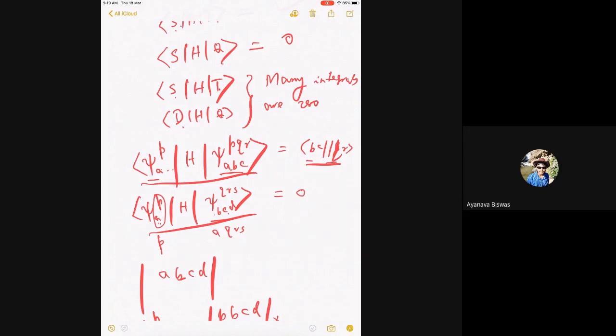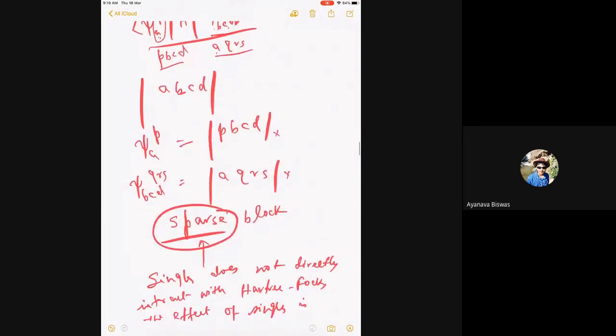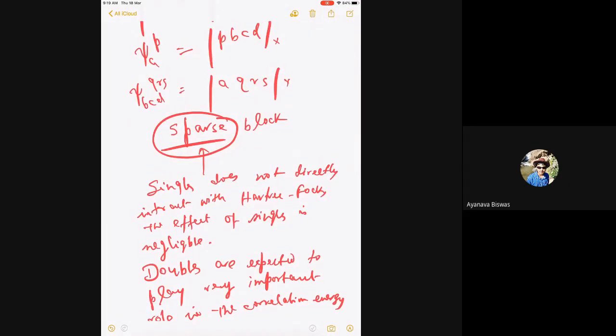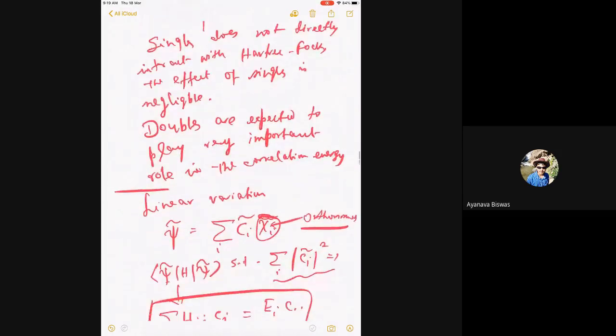Here, instead of A, there's a P. Here, A is there, but B, C, D are replaced by Q, C, D. So here, B, C, Ds are there. So P, B, C, D, and here A, Q, R, S. So these are 4 electron excitations. So those are 0. So that led to the fact that even though the entire block is not 0, many of the blocks are sparse.